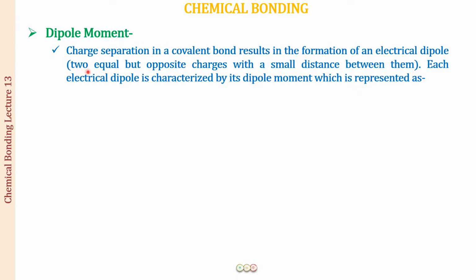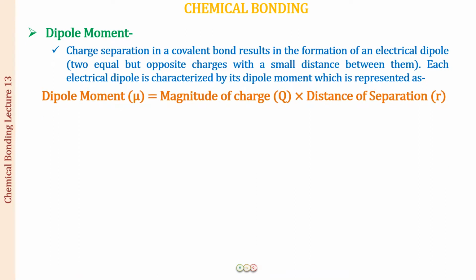So these are two equal but opposite charges with a small distance between them. And each electrical dipole is characterized by its dipole moment, which is represented as mu, and this mu is equal to the magnitude of charge q times the distance of separation r between them.